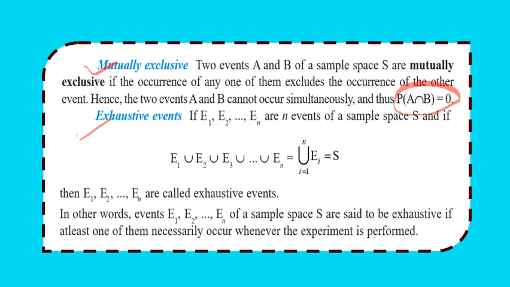Next is exhaustive event. Two or more events are said to be mutually exhaustive if the union of all of them gives the sample space. That is, if E1, E2 up to En are the events of a sample space, then their union, that is E1 union E2 union E3 up to En equals S, then we say that these E1, E2, E3 up to En are the exhaustive events. Clear? So pause and note down these points.